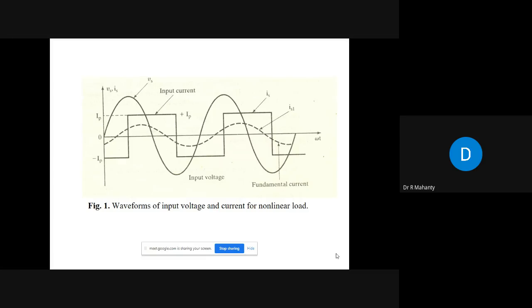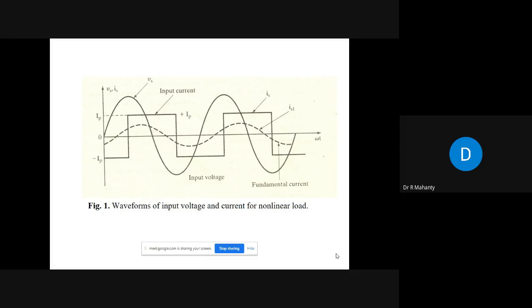This is the case where the diode rectifier is feeding an RL load and the value of the inductance is infinite. In that case, the source current becomes a square wave. Now, you can see that there is a phase difference between the voltage and current, and also there is distortion in the current.